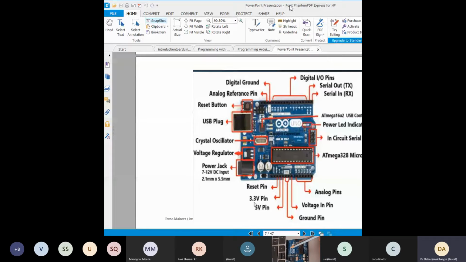I will tell you what a PWM signal is later. What are digital pins? You can give digital data as an output, and you can also take digital data as an input.